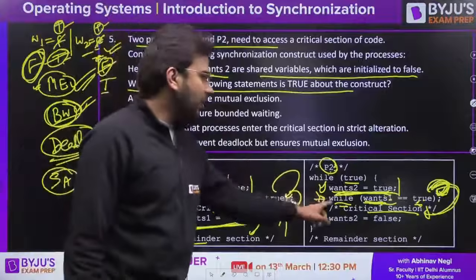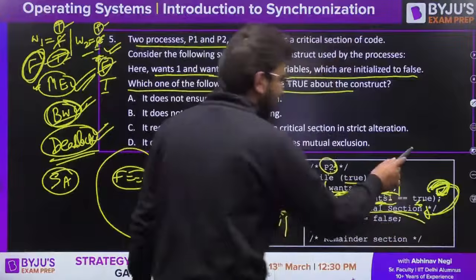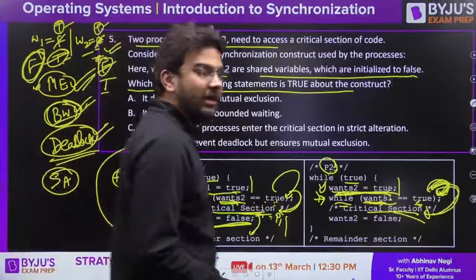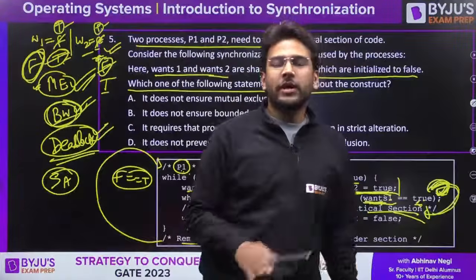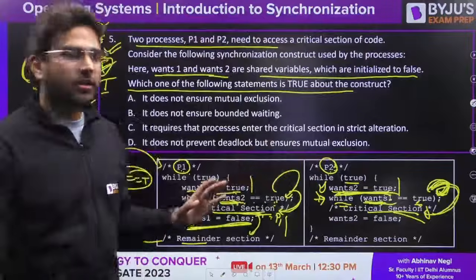This condition will become false. So in this case, P2 will be able to enter into the critical section. So that means bounded waiting is satisfied. But if you carefully observe here, strict alternation is not there.